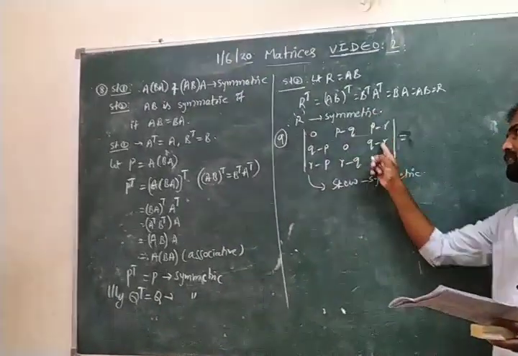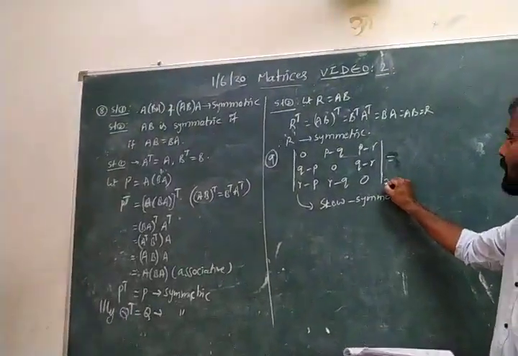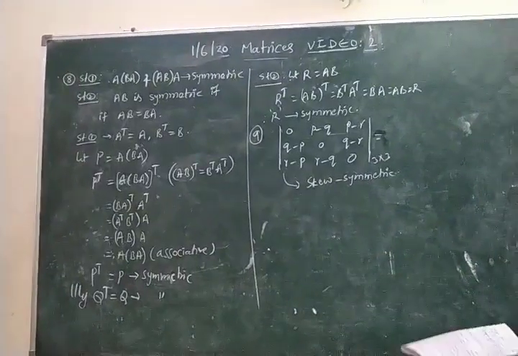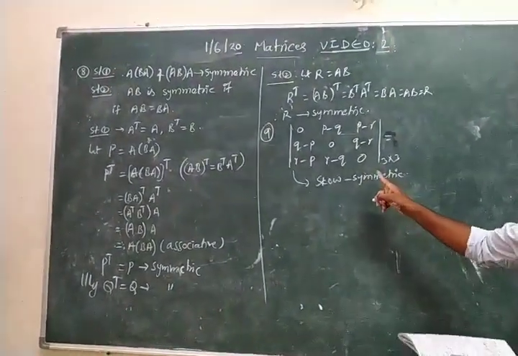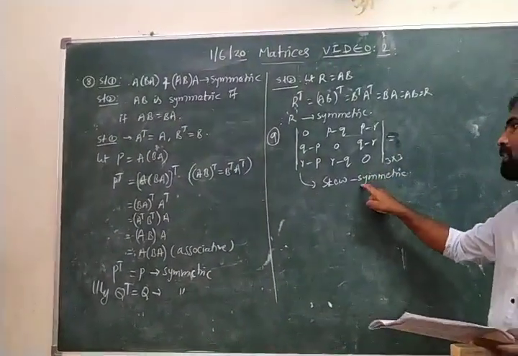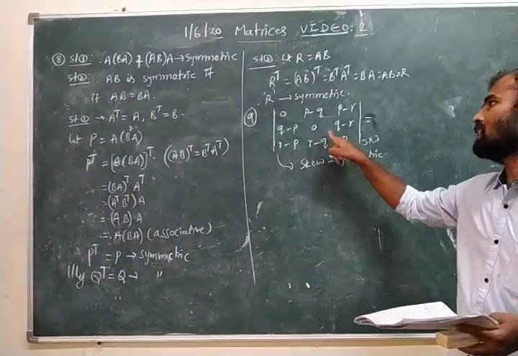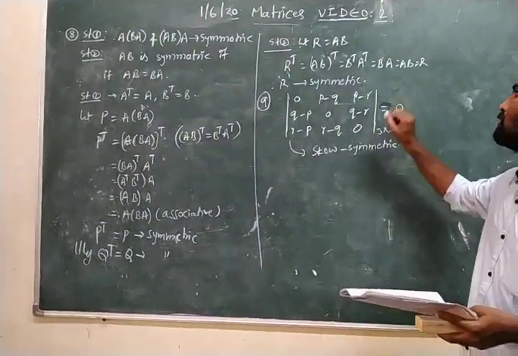The determinant of a skew symmetric matrix of odd order. Here the order of the matrix is 3 by 3. So that means, we know that the determinant of a skew symmetric matrix of odd order is 0.